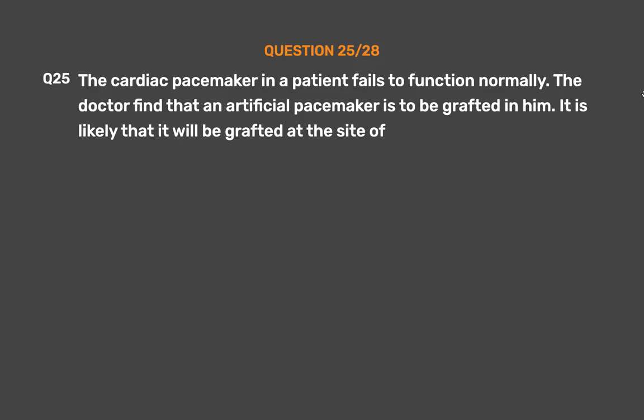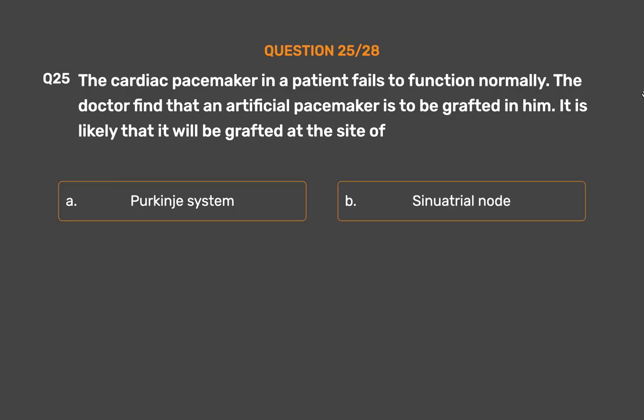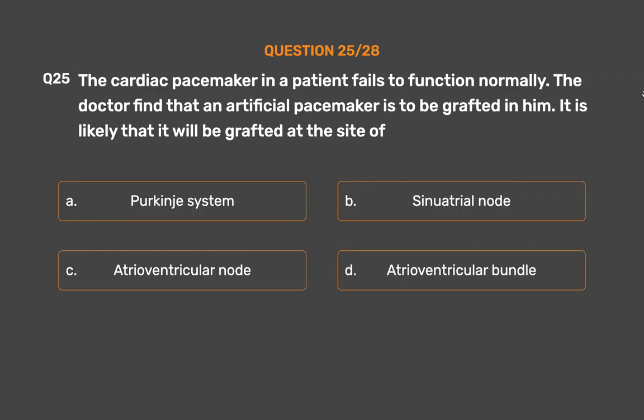Question number 25. The cardiac pacemaker in a patient fails to function normally. The doctor finds that an artificial pacemaker is to be grafted in him. It is likely that it will be grafted at the site of option A. Purkinje system. Option B. Sinuatrial node. Option C. Atrioventricular node. Option D. Atrioventricular bundle. The correct answer is option B.